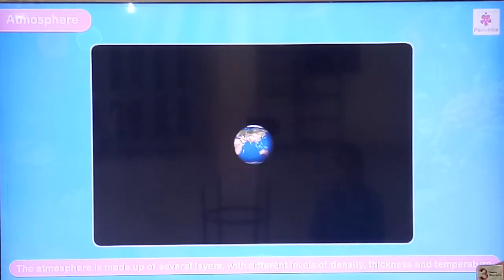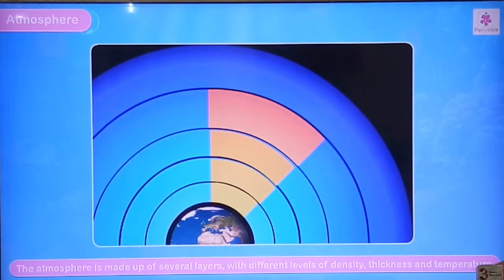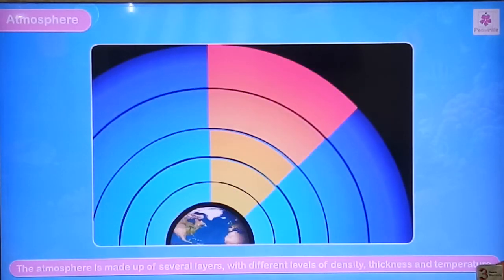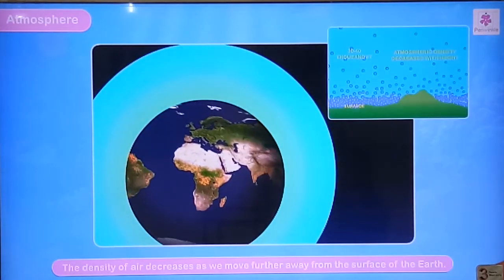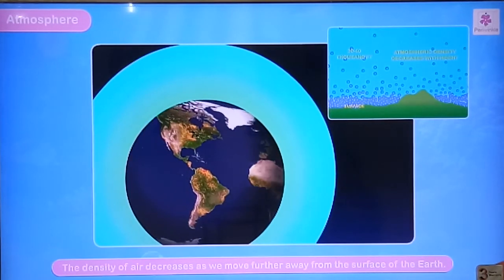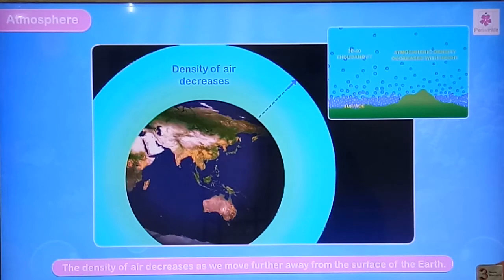Atmosphere. The atmosphere is made up of several layers with different levels of density, thickness and temperatures. There are 5 layers. There is no definite outer boundary of the atmosphere; the density of air decreases as we move further away from the surface of the earth.